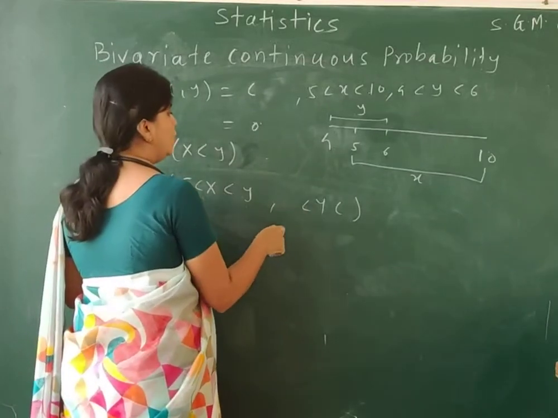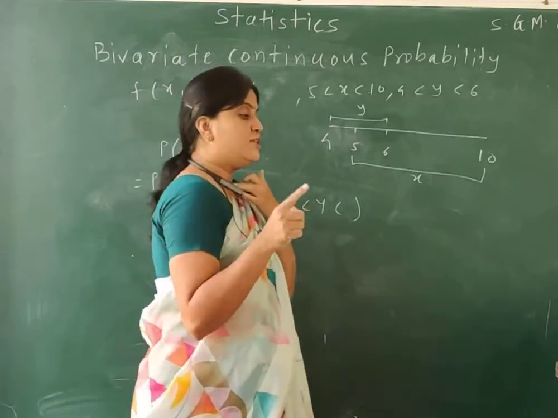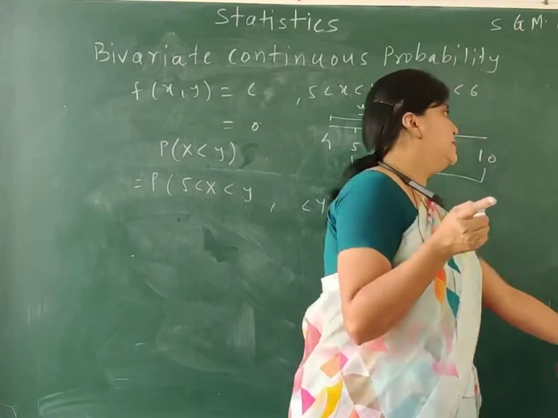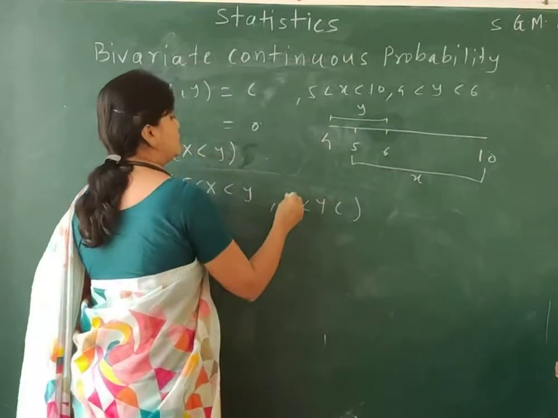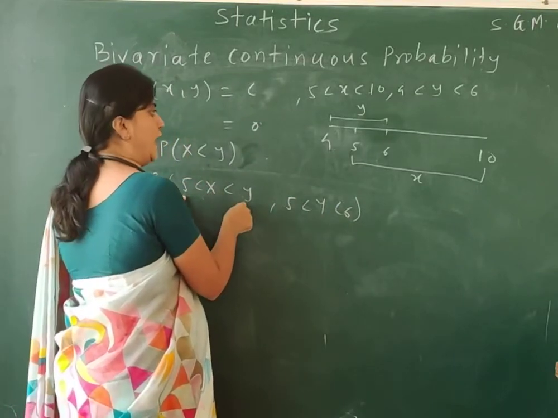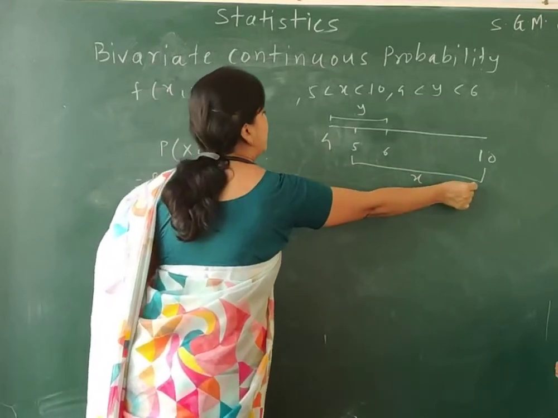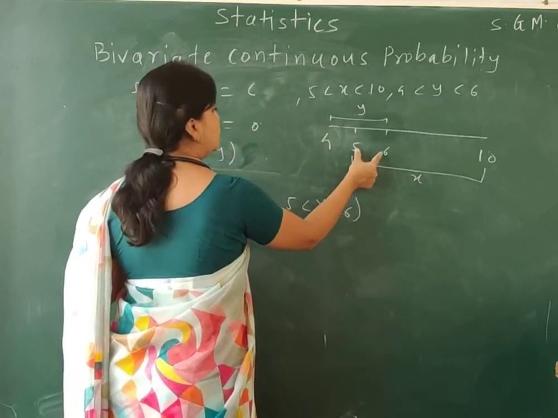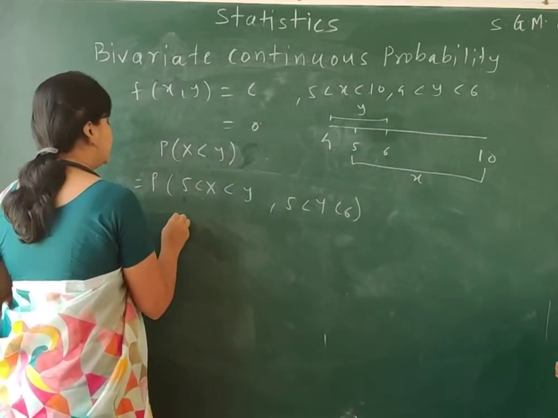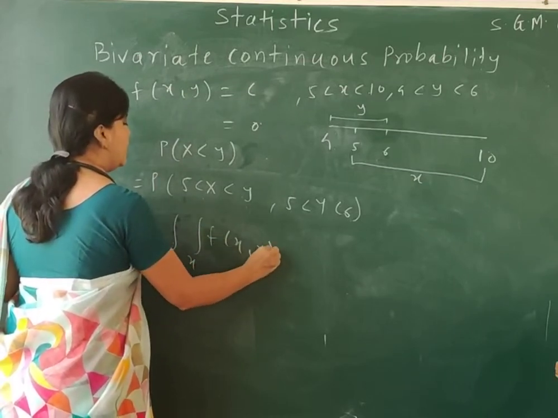And the range of y over here is, since we take the range of x up to y, the range of y is starting from 5 to 6. Because we can consider the range of x from 5 to y, we cannot consider this slot, because this slot is not in the range of x. We consider only this part which is common to y and x for the range of y. So that means this is equal to integration over x, y, f of x comma y dx dy.